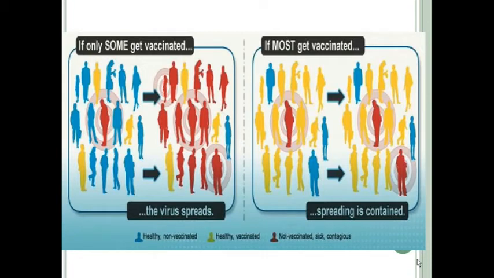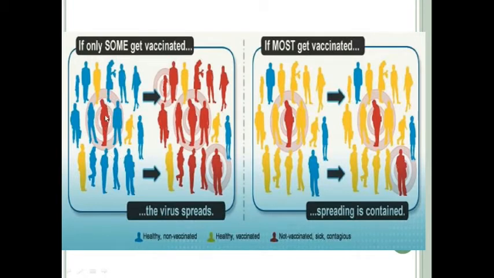Look at the picture on the left side. There are three color codes used to identify different types of individuals. The persons in red are infected individuals, those who are having the disease, who are contagious. In this picture you can see this person in red color is the infectious one.